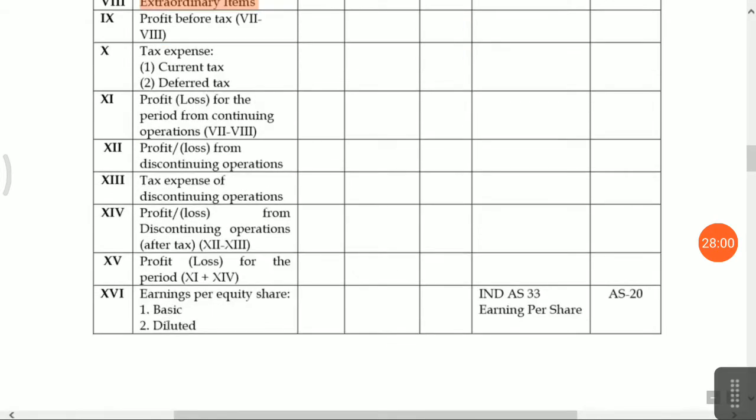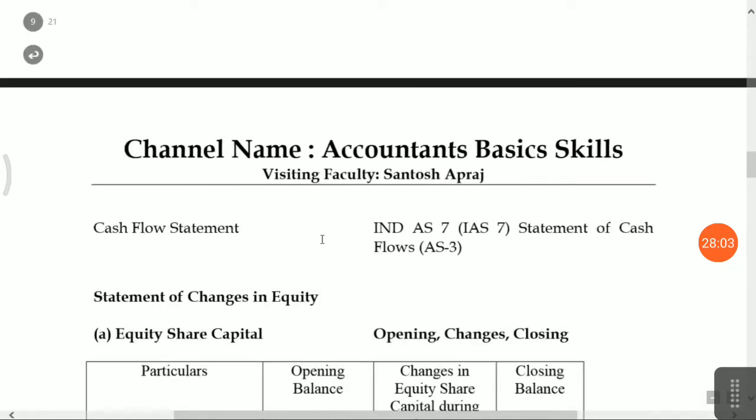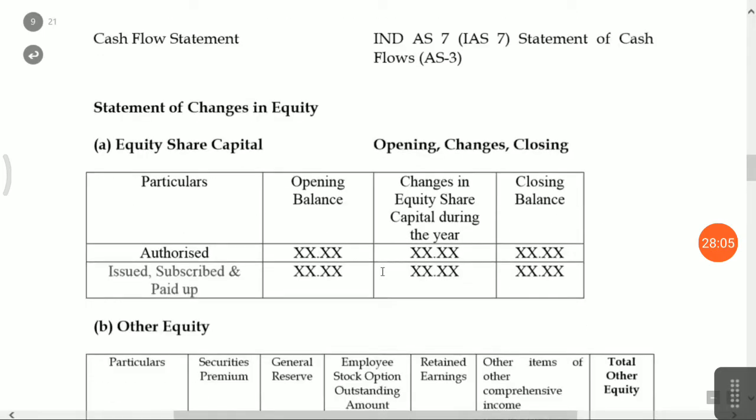Okay, this is a presentation. Cash flow statement you have to present. Equity share capital you have to present in this format. You have to give authorized share capital: opening balance, changes in equity, meaning if you increase your authorized capital, and closing balance. You should disclose what is subscribed and paid up.